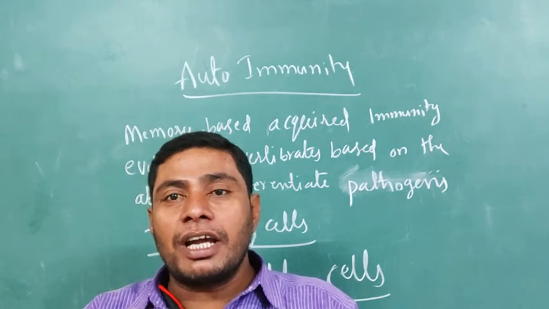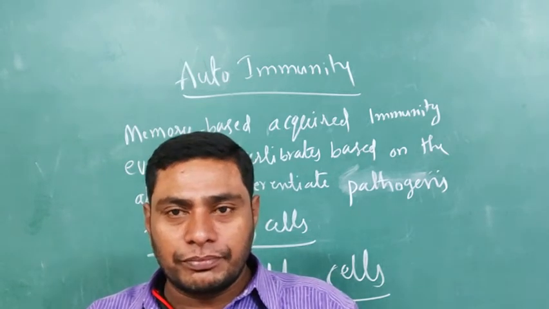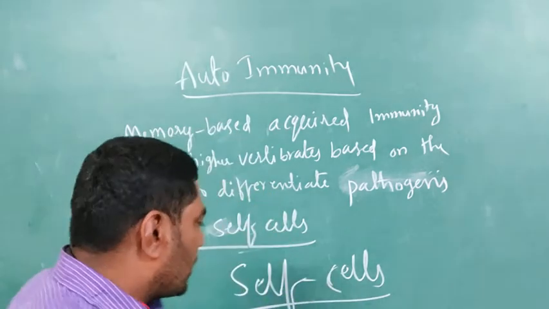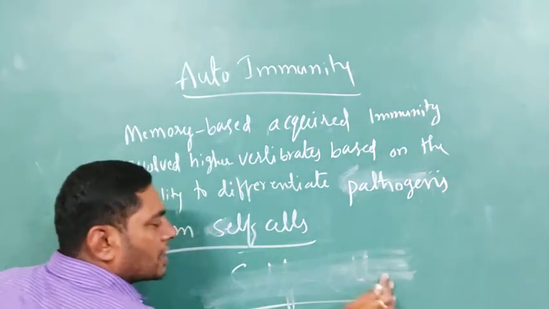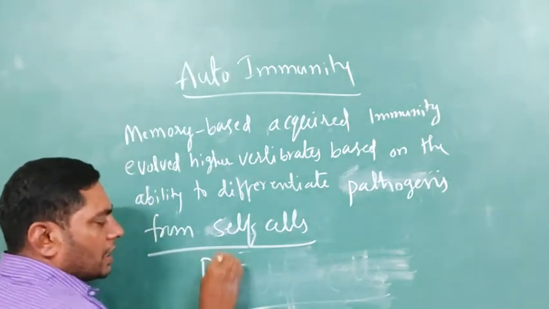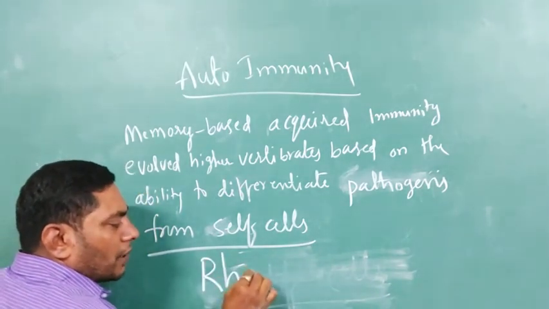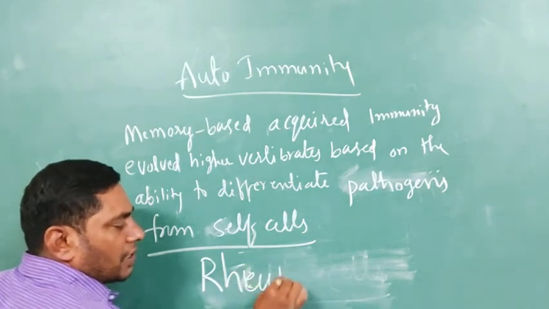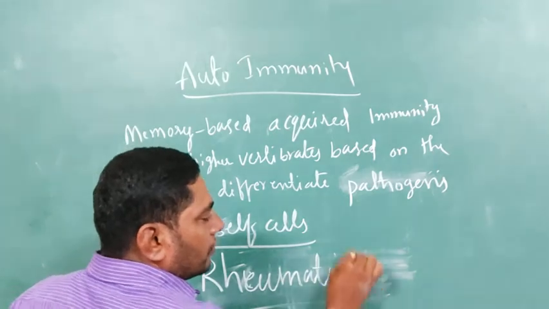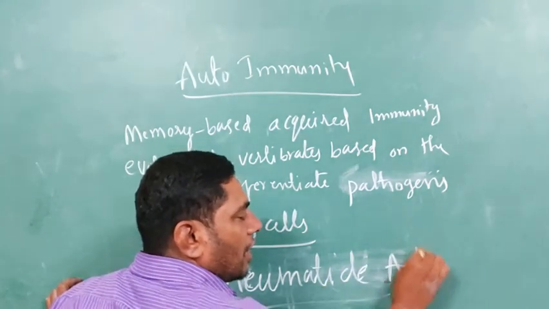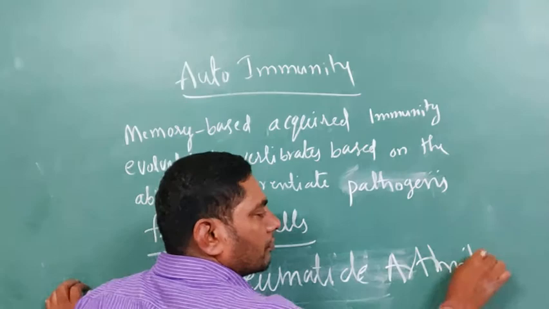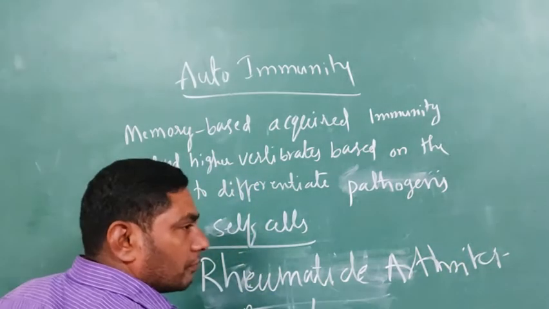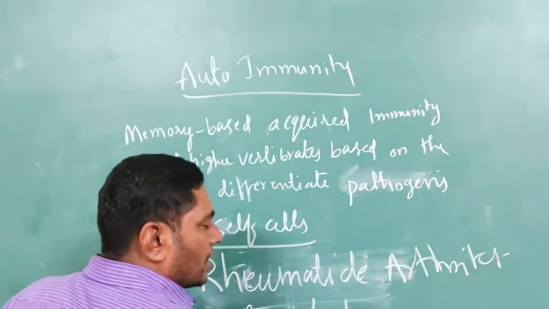This is known as autoimmunity. Examples of this disease are rheumatoid arthritis or renal damage in the kidney.